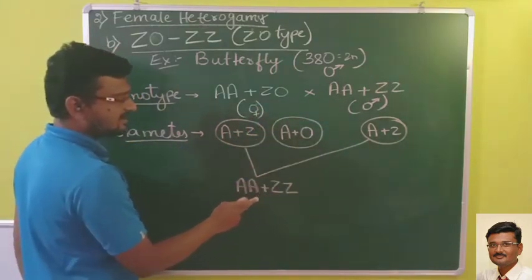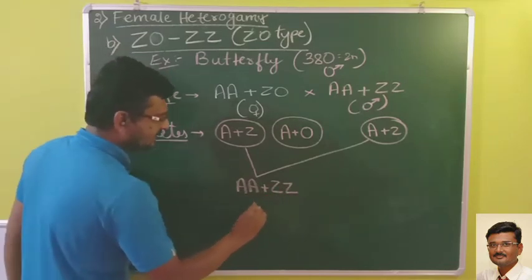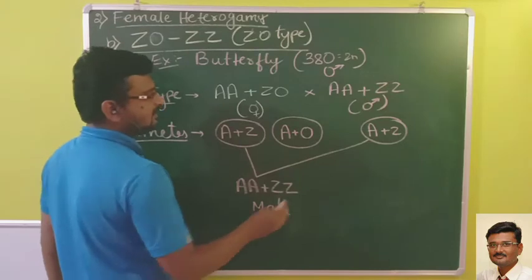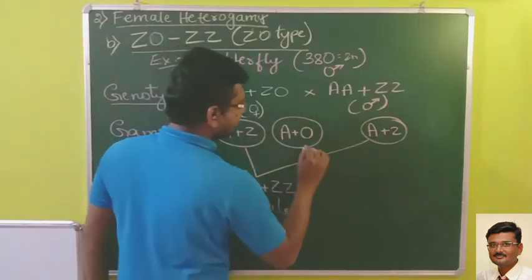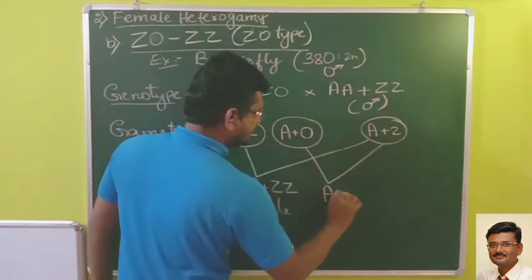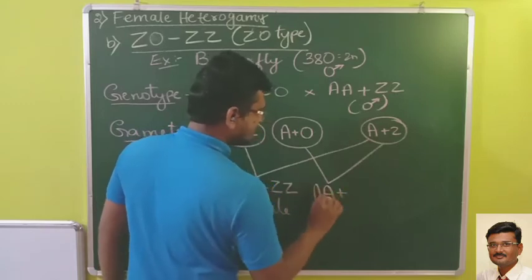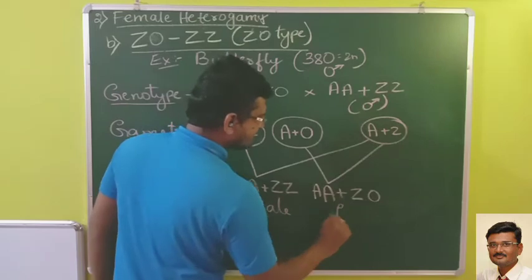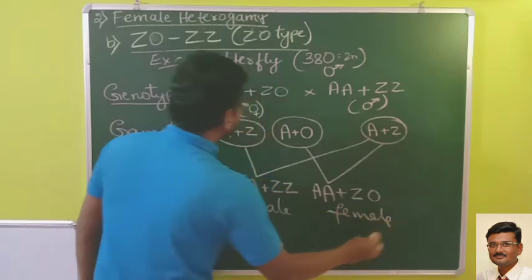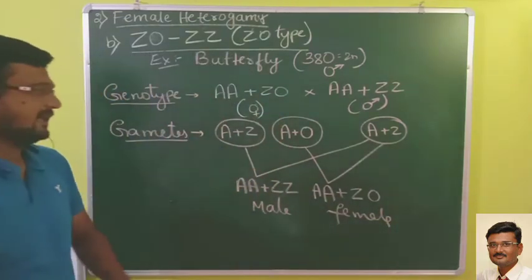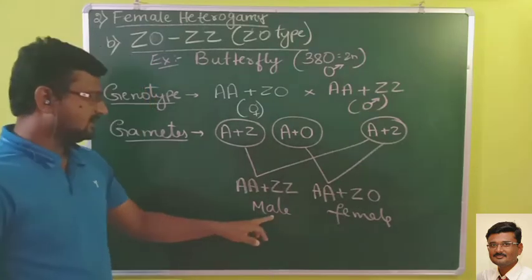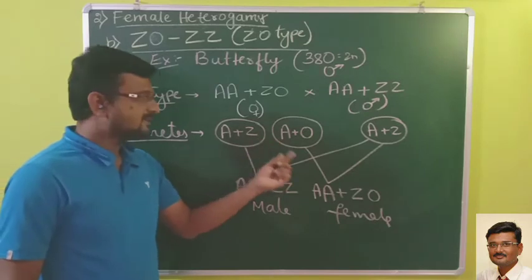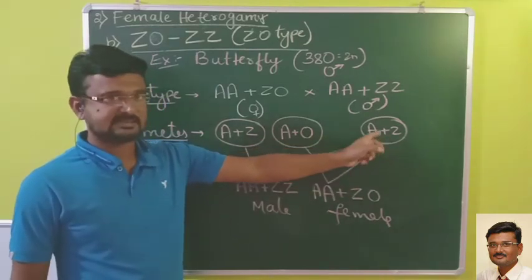So what does this indicate? 2 sex chromosomes are there, then it will be male. Otherwise, if the other possibility, the sperm fertilizes this ovum, then what will you get? A plus Z. So no other chromosomes, so this is the genotype of the female. Again here also the sex of the progeny depends upon which ovum is fertilized by the sperm.